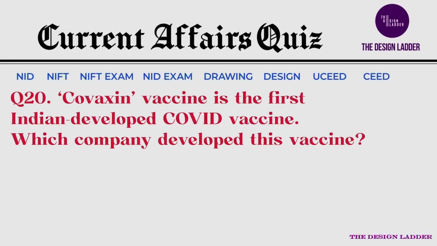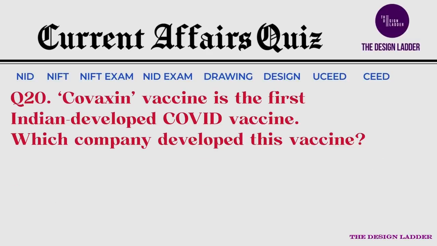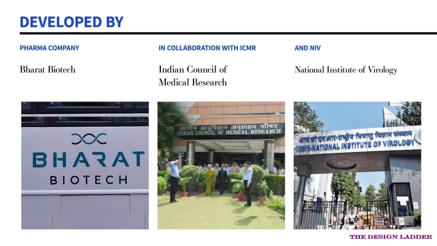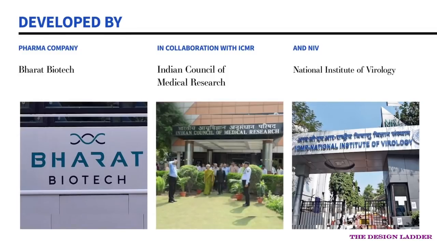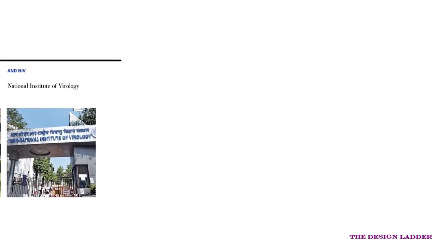Next question for today is: Covaxin vaccine is the first Indian developed COVID vaccine. Which company developed this vaccine? And the correct answer is Bharat Biotech. It is developed by a pharma company called Bharat Biotech in collaboration with ICMR, that is Indian Council of Medical Research, and NIV, that is National Institute of Virology in Pune.